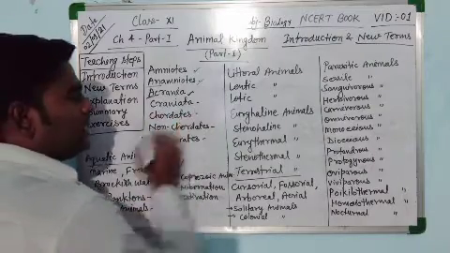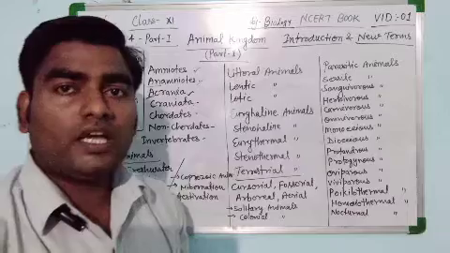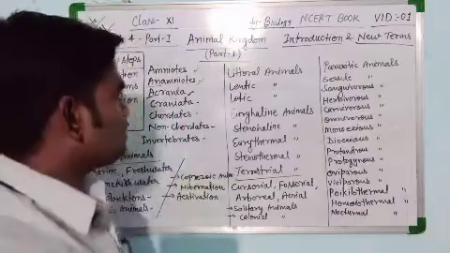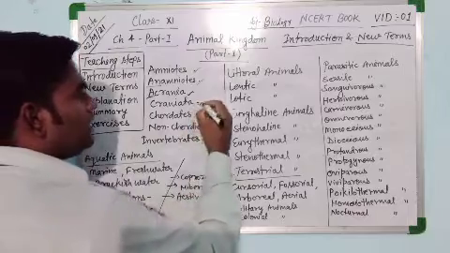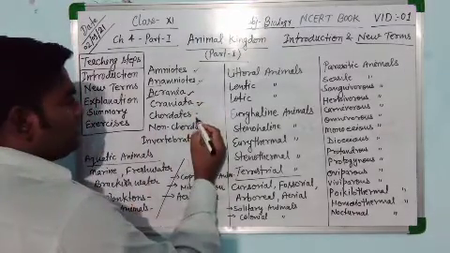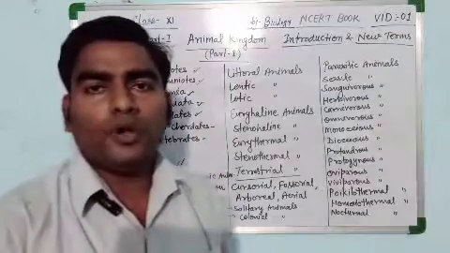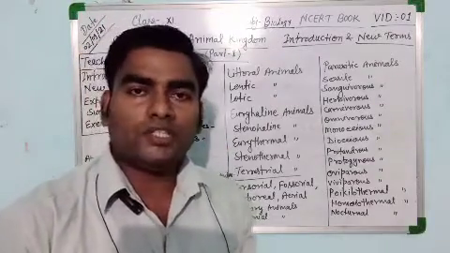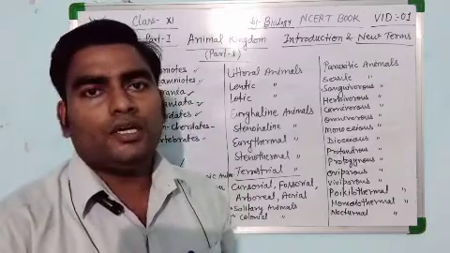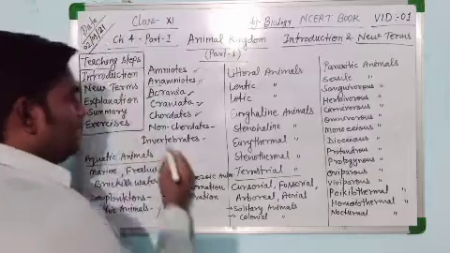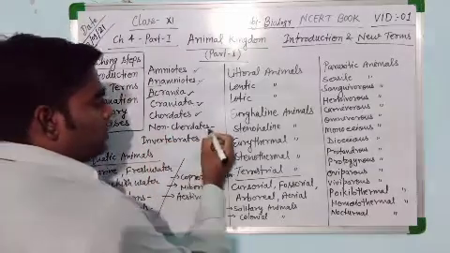Next term is craniata. If the cranium is present, meaning the brain is present, such an animal is known as craniata. The new word is chordates. If the rod-like structure notochord is present in the organism, they are said to be chordates. And the new word is non-chordates.